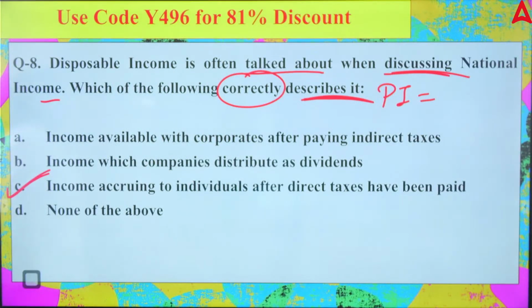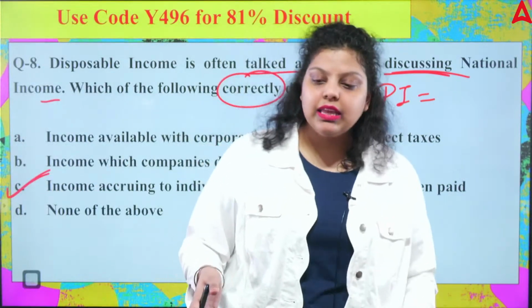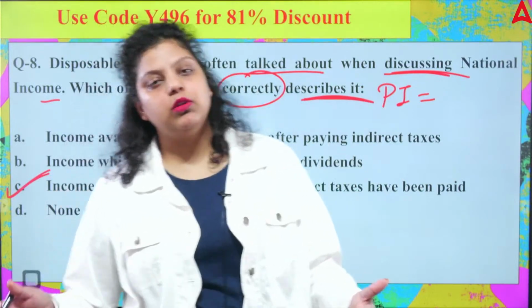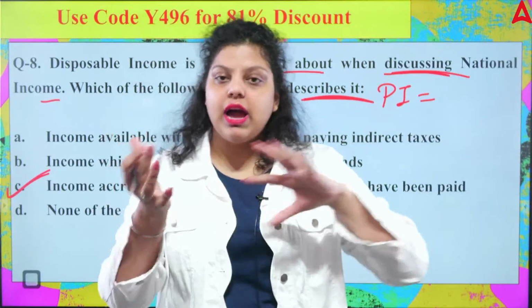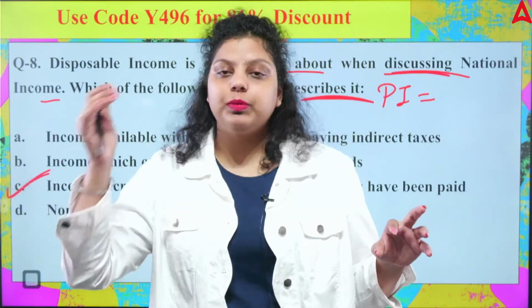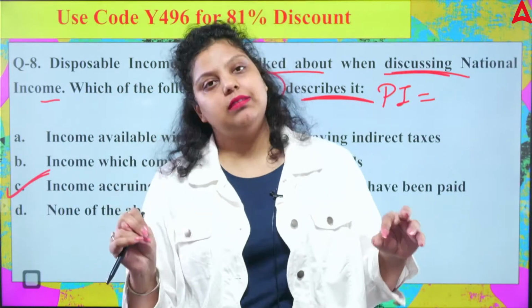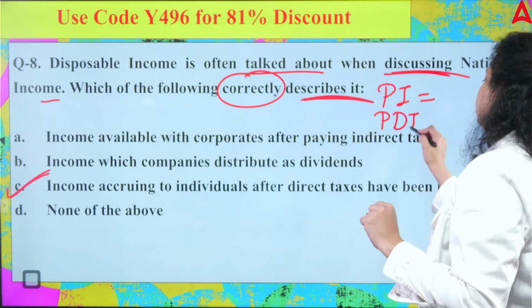The answer is no, Hana, because I have a tax liability. If I am working in the country, I am getting a certain amount of money as an income, I have a certain tax liability towards the government. So I have to pay the taxes. So let's say, for example, on the income of 10 lakh rupees, I have to pay 2 lakh rupees as a tax, Hana. So the remaining 8 lakh will be known as personal disposable income.